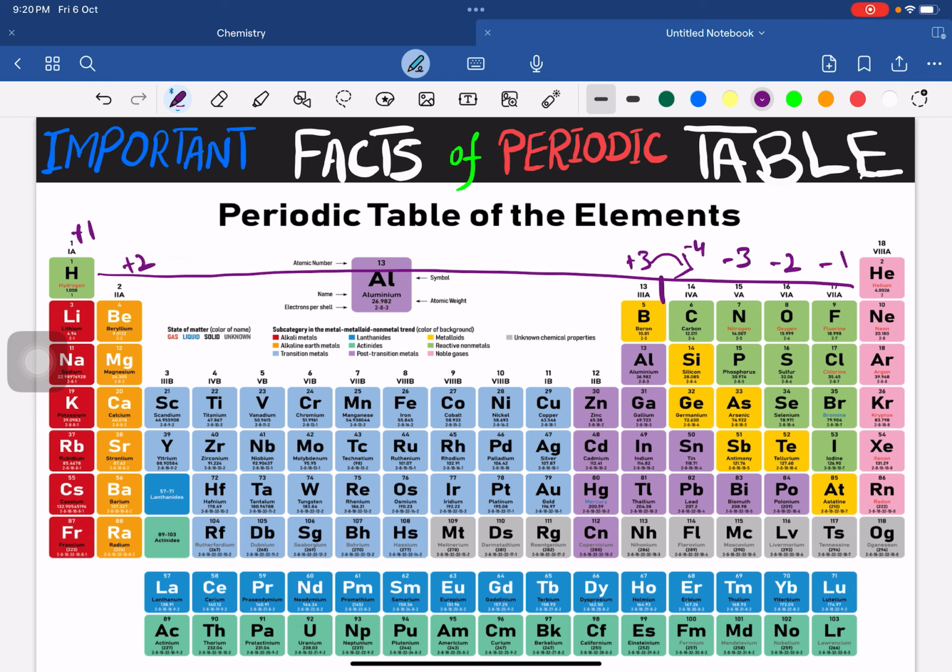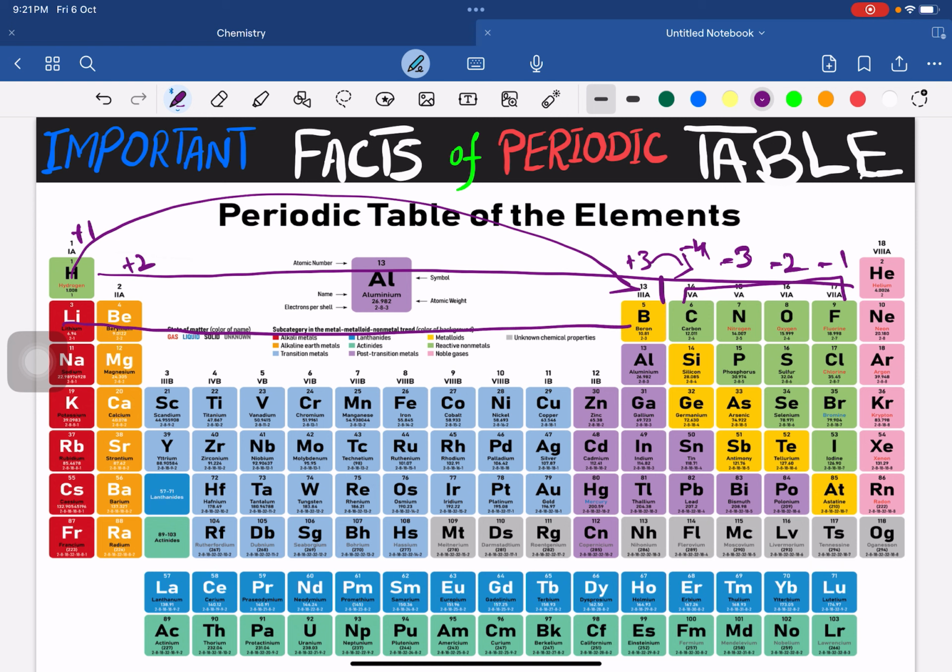So this is a trend. From group 1 to group 3 the charge increases, and then from group 4 to group 7 it decreases. These are non-metals, and their charges are negative: -4, -3, -2 and -1. This is the second fact.